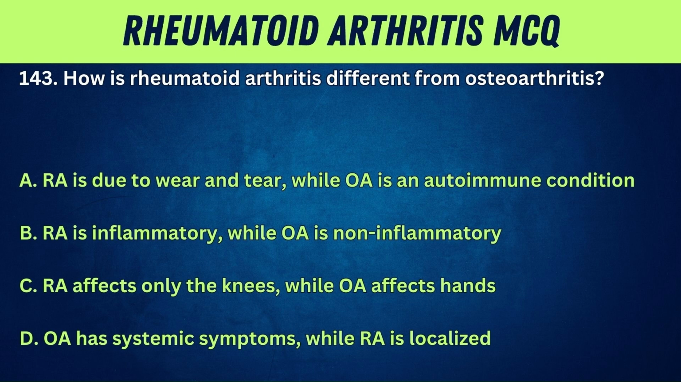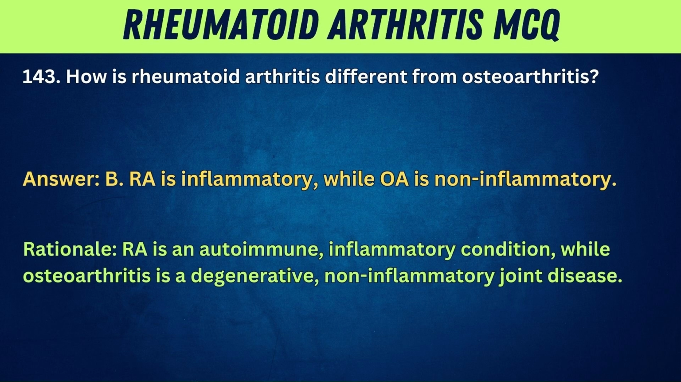143. How is rheumatoid arthritis different from osteoarthritis? A. RA is due to wear and tear, while OA is an autoimmune condition. B. RA is inflammatory, while OA is non-inflammatory. C. RA affects only the knees, while OA affects hands. D. OA has systemic symptoms, while RA is localized. Answer. B. RA is inflammatory, while OA is non-inflammatory. Rationale. RA is an autoimmune, inflammatory condition, while osteoarthritis is a degenerative, non-inflammatory joint disease.